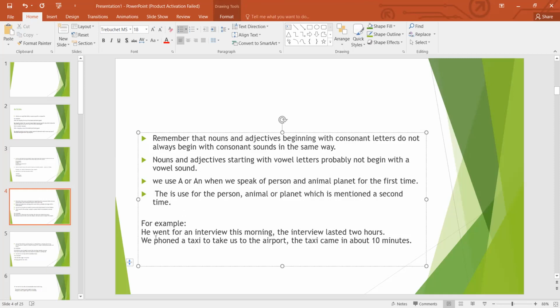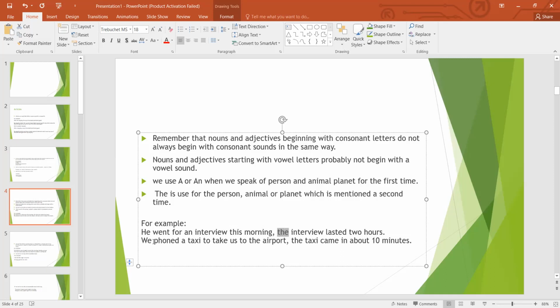Here is an example. He went for an interview this morning. All right, why do we use an before this word interview? Because we mentioned the interview for the first time, right? So that's why we use an before interview. But the second line, the interview lasted 2 hours. Why do we use the? Because we mentioned the interview for the second time, right? That's why we need to put the before interview.